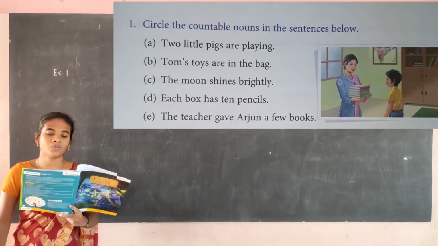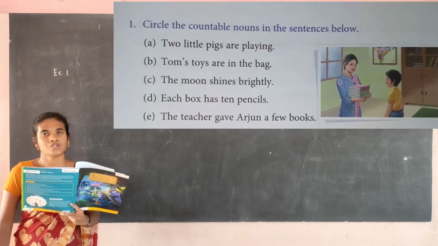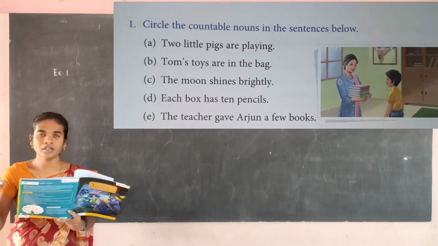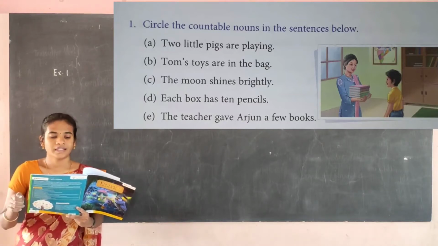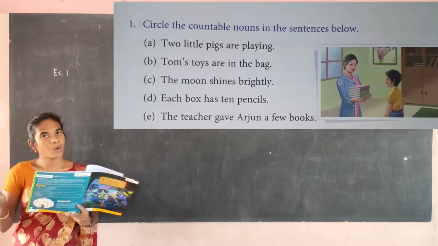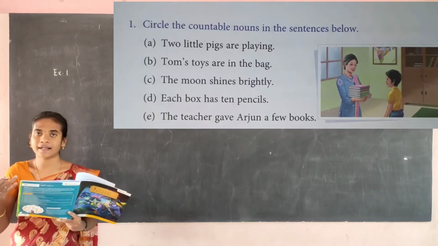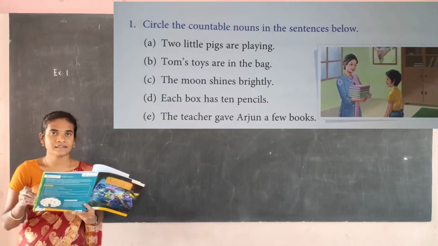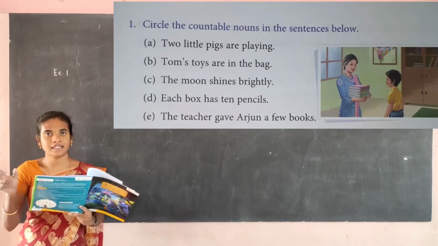Then next C, the moon shines brightly. So here moon is the countable noun. So circle the word moon. Then D, each box has 10 pencils. So here the box can be counted and pencil also can be counted. So circle the words box and pencil.